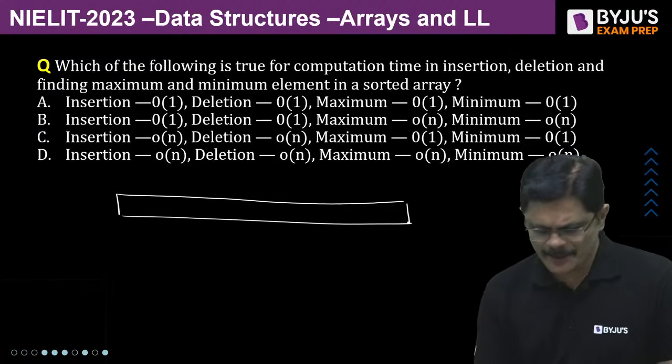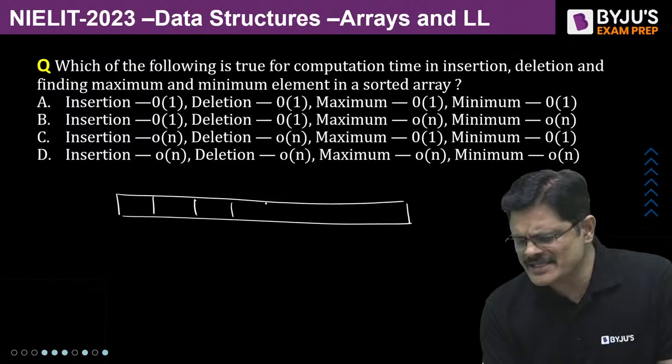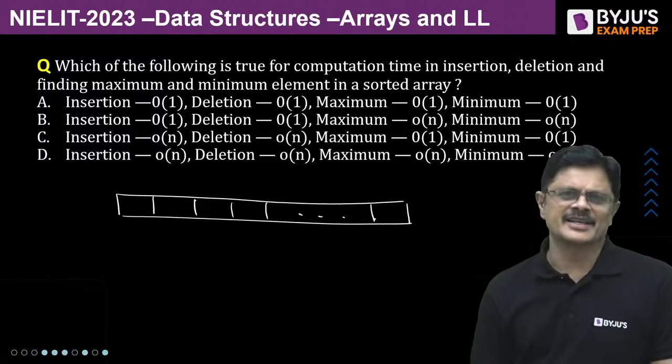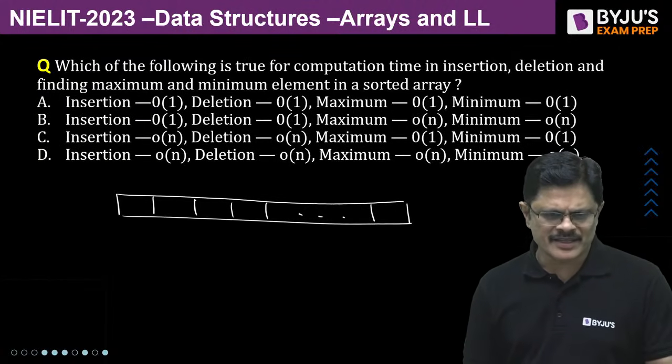In this, the elements are stored in a sorted manner, my dear friends.